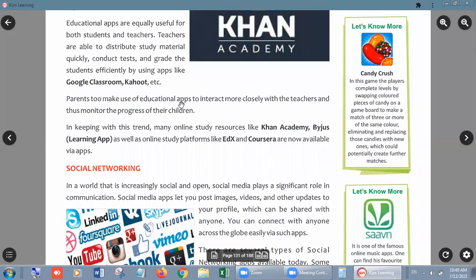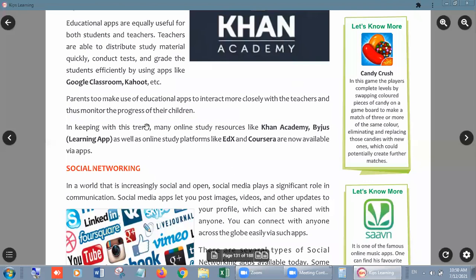Parents too make use of educational apps to interact more closely with the teachers and thus monitor the progress of their child. These kinds of apps can also be very helpful for the parents, because they can see the progress chart of their children, if they are using the same app.